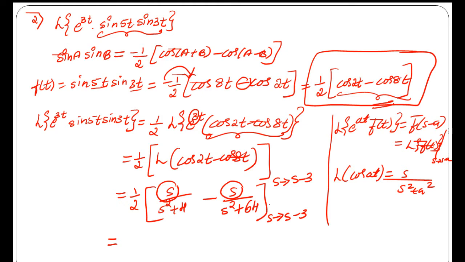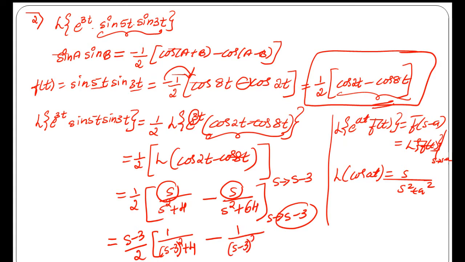So replacing s by s minus 3, we get (s minus 3) outside divided by 2, correct? Then 1 divided by ((s minus 3) square plus 4) minus 1 divided by ((s minus 3) square plus 64). This is our final answer.